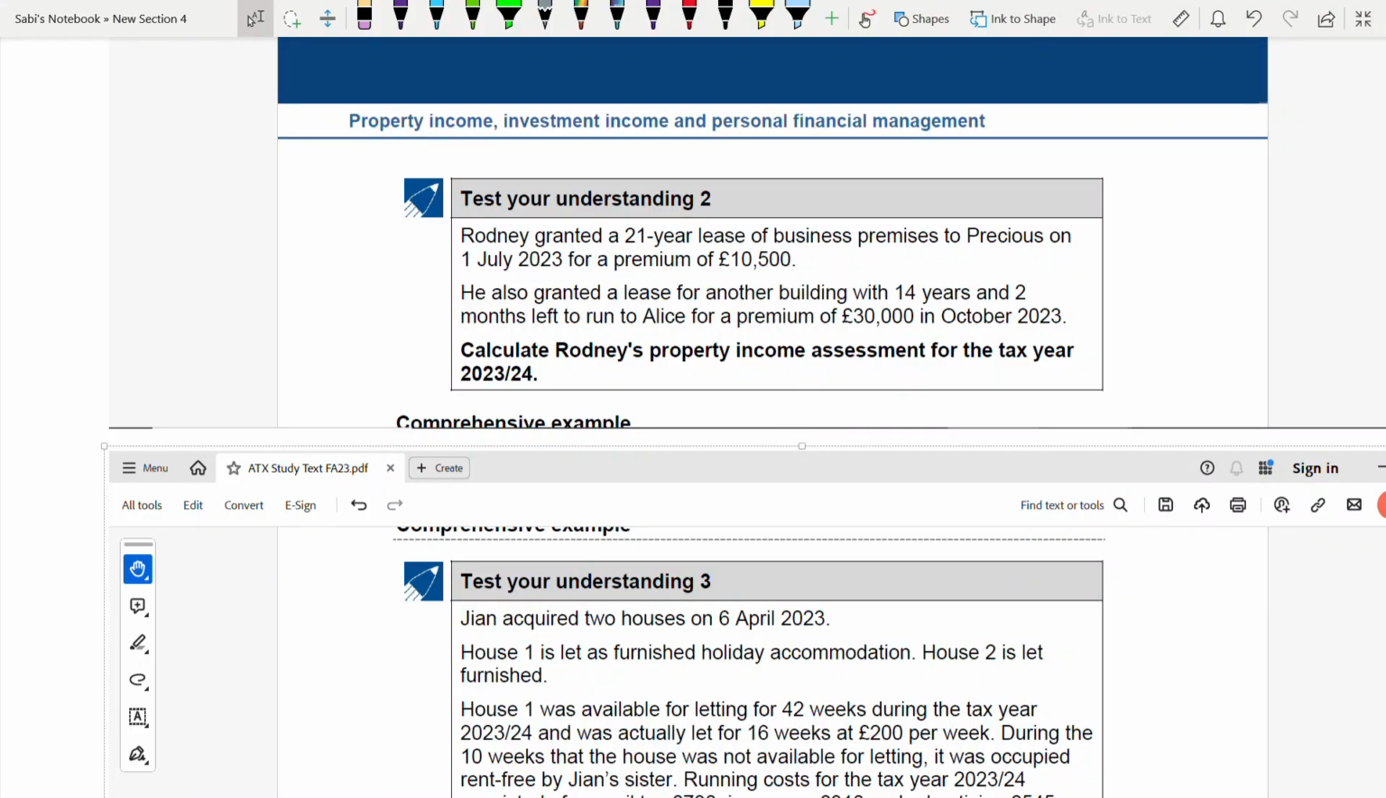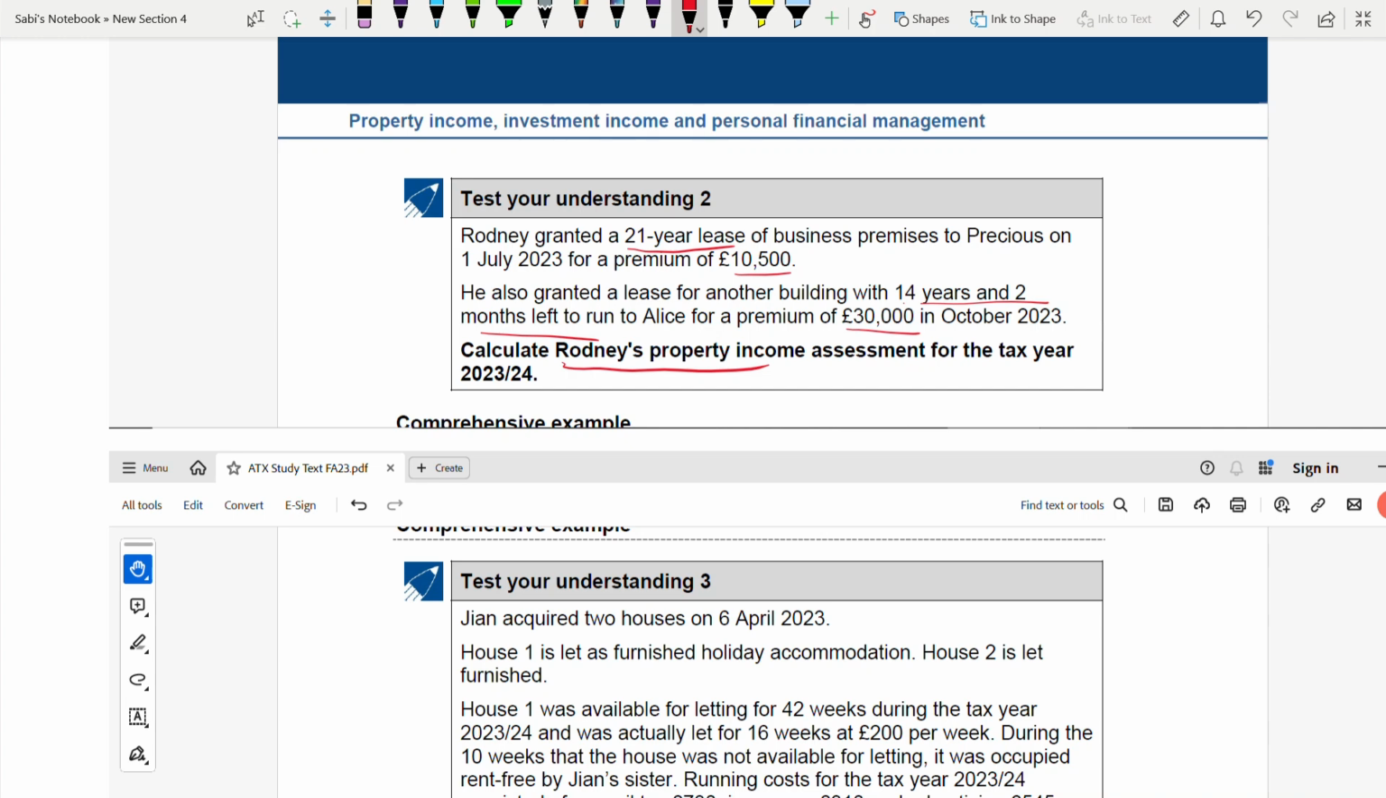So here we have two questions, test your understanding 2 and test your understanding 3. Test your understanding 2 is a short one which specifically works on lease premium. Test your understanding 3 works on furnished holiday accommodation and is a long one. In test your understanding 2, you have to calculate Rodney's property income. It's a 21-year lease and the premium is 10,500. There is another lease with 14 years and 2 months left to run, premium of 30,000. So let us quickly do that.